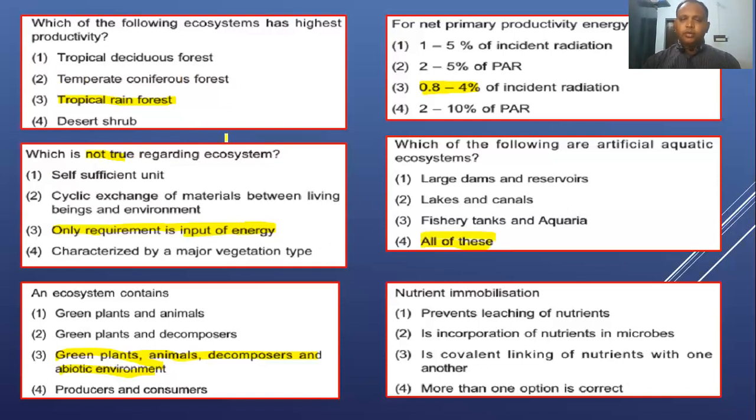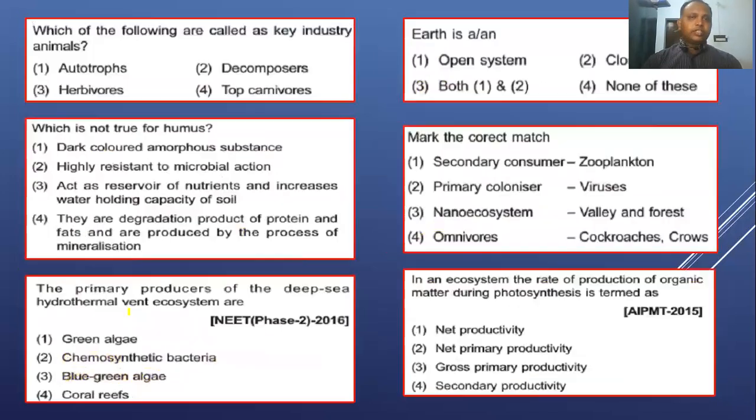Nutrient immobilization prevents leaching of nutrients, and it is the incorporation of nutrients into microbes. Actually, this is immobilization. Next question, which of the following are called key industry animals? Key industry animals are herbivores. Herbivores are considered autotroph-linked, as they trap sunlight, and from there the energy flows to the next level, entering into herbivores.